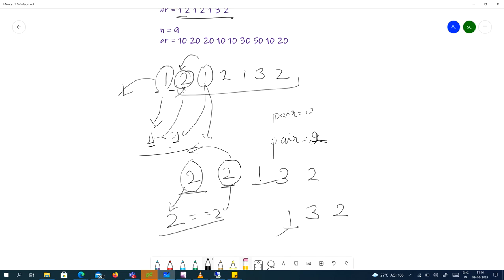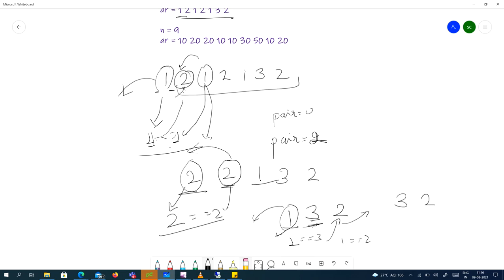Take the first element. We have taken it. Remove it, and compare it with the first element of the array. Is it equal? No. Move to next element. Is it equal? No. Move to next element. There is no next element. It's done. Leave this. Then start from the first element of the array.